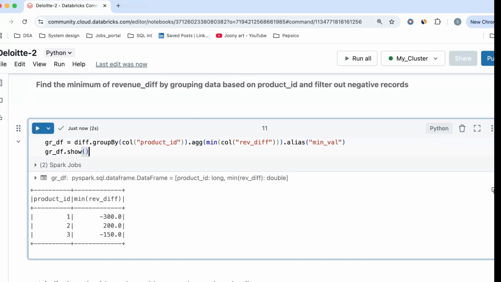So this is my data now. This is the product ID and this is my minimum revenue difference. I think I did not put it inside this bracket, so it did not create an alias of it, but let me rerun this by correcting it. Now you have your minimum value.